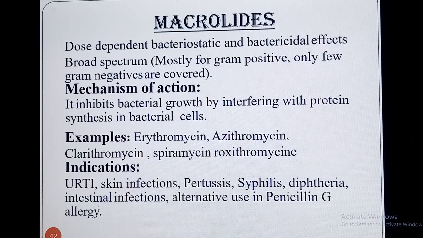If I can say, erythromycin is available in the market by its trade name Erythrocin Stearate at the dose of 250 and 500 milligram. So there are many brands available in the market, but there are some drugs which are still under investigation. Here I can say azithromycin, clarithromycin like Clarisate, spiramycin, and roxithromycin. All these drugs are the classical examples of macrolides.